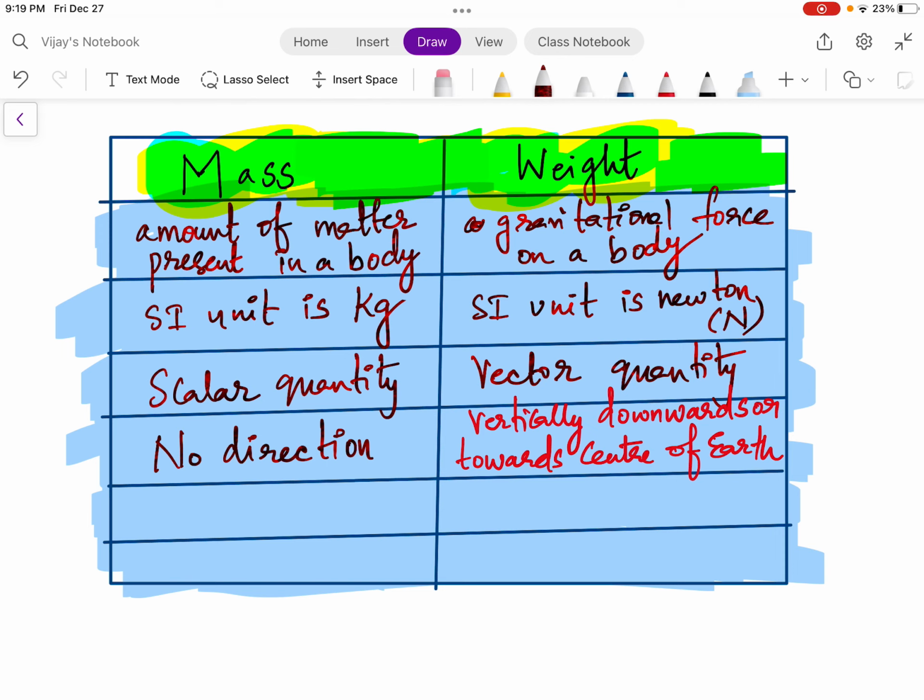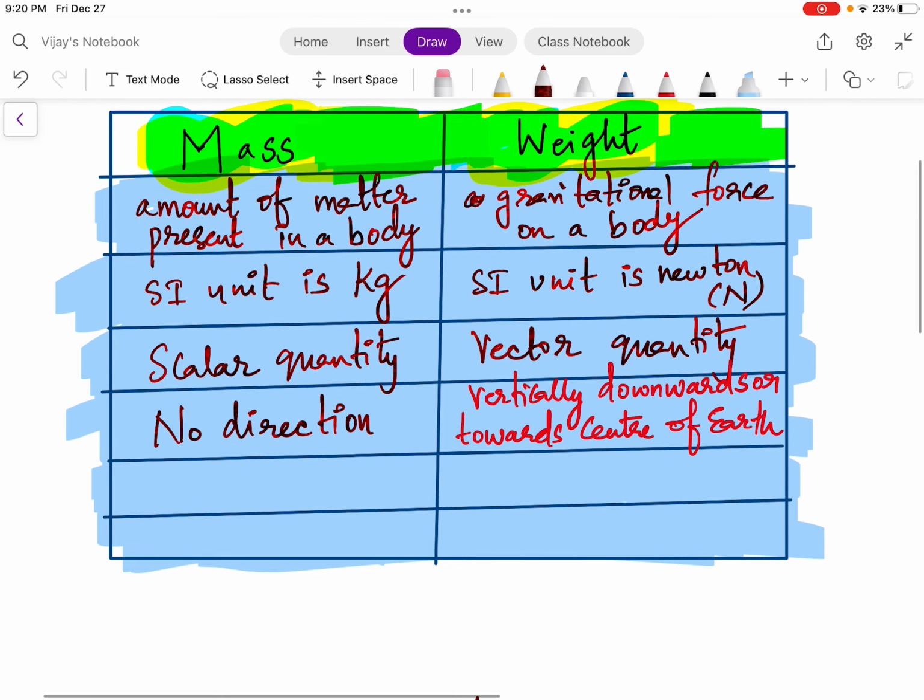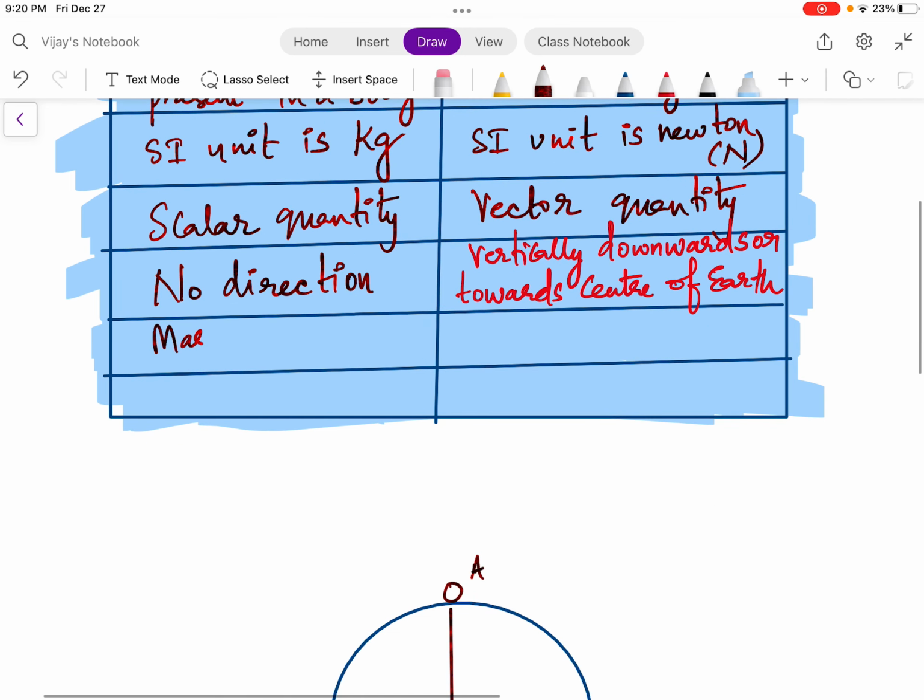There is one more difference between mass and weight. If you take the mass of a body, for example, let's say its mass is 5 kgs, and you take the same body to some other location, for example from the equator to the North Pole, or from Earth to Moon, or from Earth to Jupiter, any other location, remember, the mass of the body remains constant. Mass does not change. That means irrespective of the location, mass will not change.